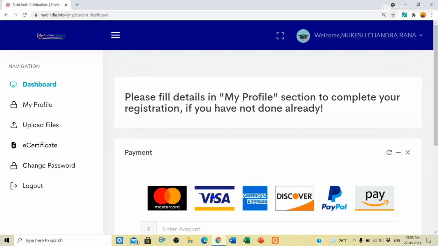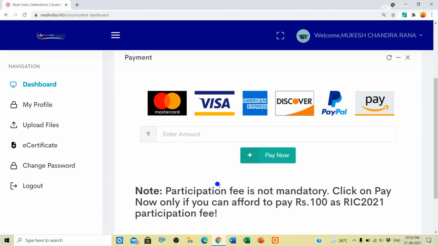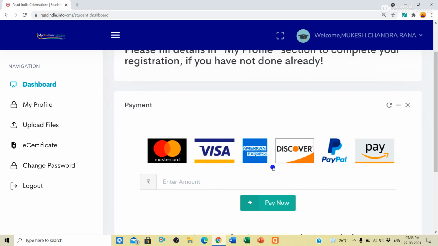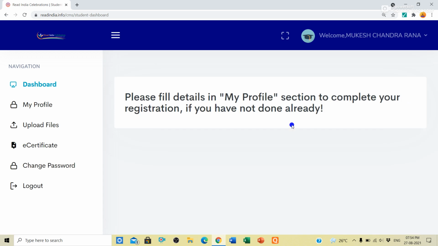After that, you will get such a page. Here it is asked to pay 100 rupees, but the participation fee is not mandatory. So click on pay now only if you can afford to pay 100 rupees and you are interested. If you are not interested, there is no need to pay. Here you can see a cross symbol. If you click on the cross mark, the page will be removed and will not be visible to you. Now I am clicking on the cross mark, so that page is removed.